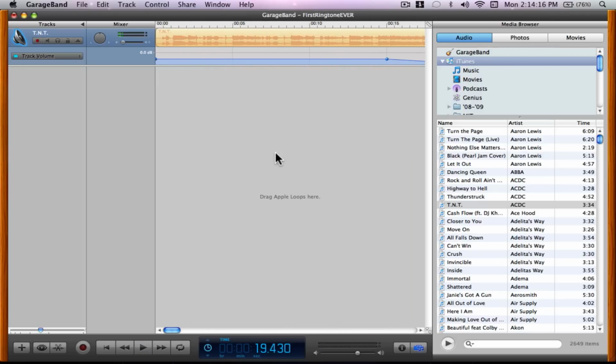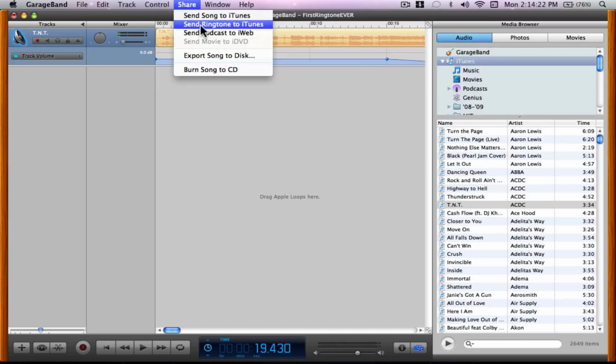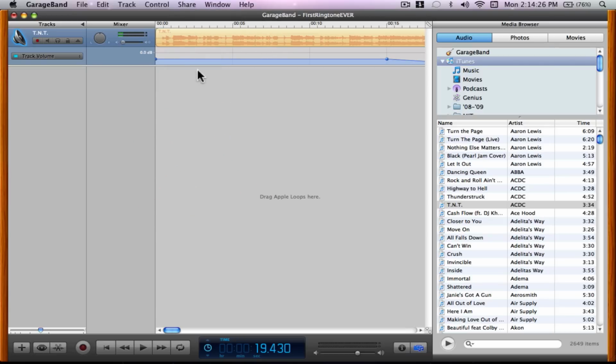Now, this is where it gets critical. If you have an iPhone, what you're going to want to do is come to Share and Send Ringtone to iTunes. What that's going to do is open up this kind of ringtone editor, and it's going to have a yellow bar that you're going to drag across until you get to the end of your ringtone. Now, that's going to make a ringtone for the iPhone. It's going to put it in iTunes and store it under ringtones.